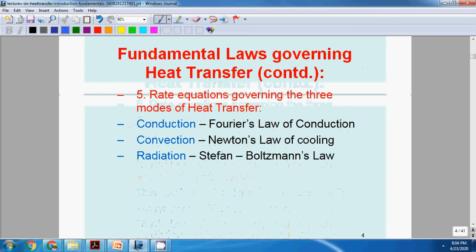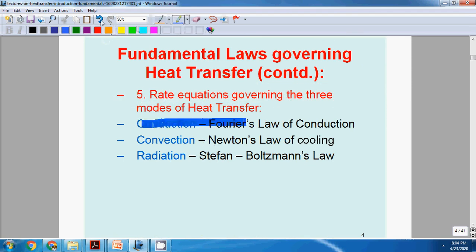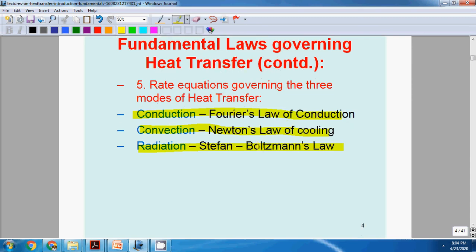The fundamental laws governing heat transfer: conduction is governed by Fourier law of conduction. Convection is governed by Newton law of cooling. Radiation is governed by Stefan Boltzmann law. These are the three laws which govern conduction, convection, and radiation.